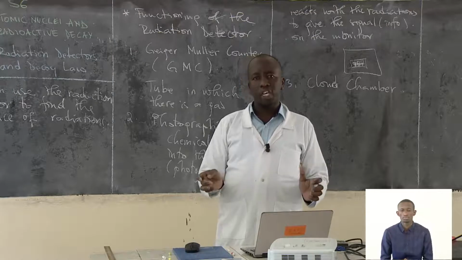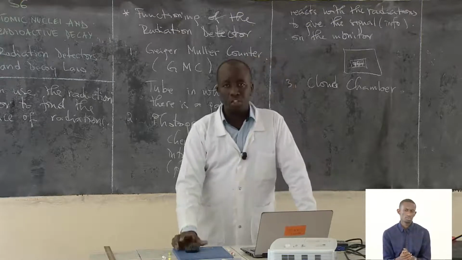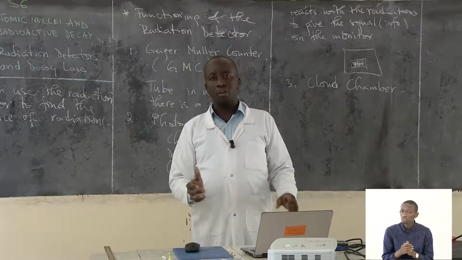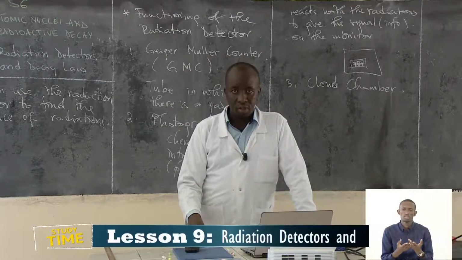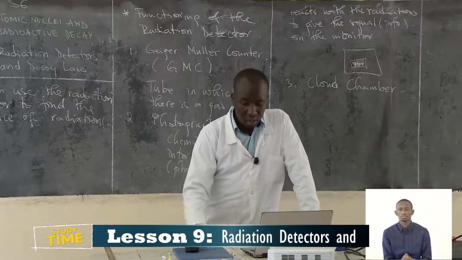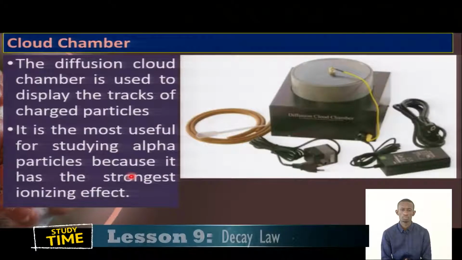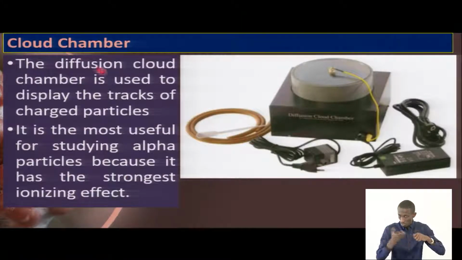So in a simple way, the functioning principle depends on the device. The diffusion cloud chamber is used to display the tracks of charged particles. It is most useful for studying alpha particles because it has the strongest ionizing effect. That's what we have with this device.